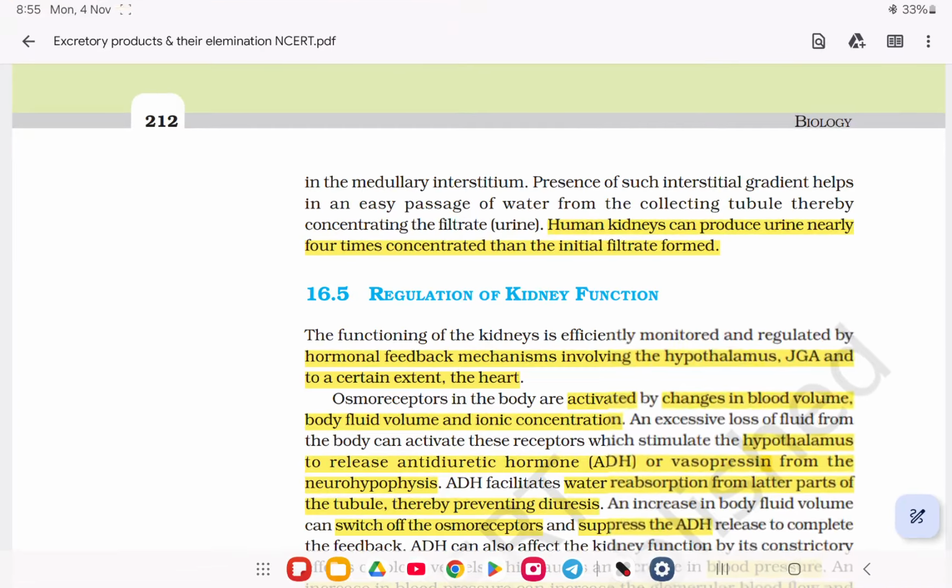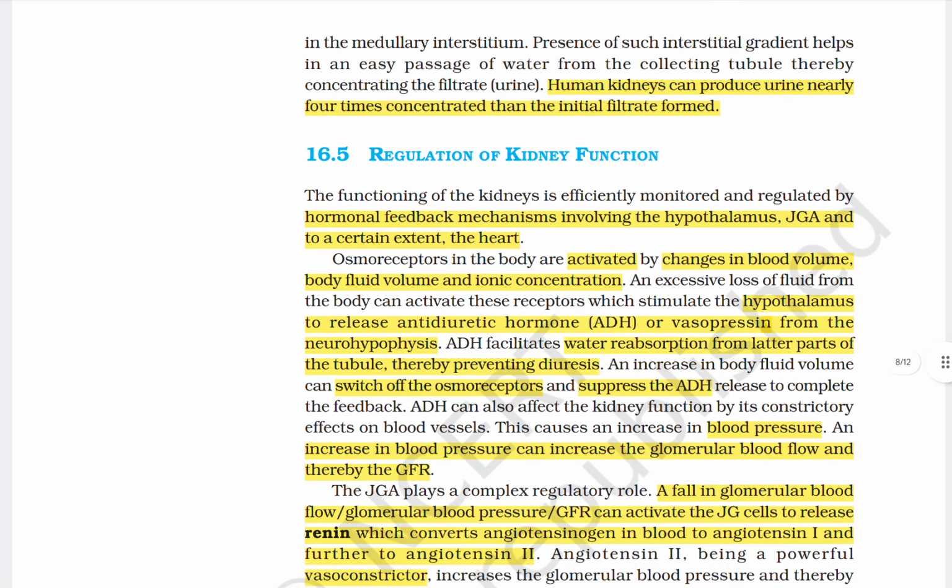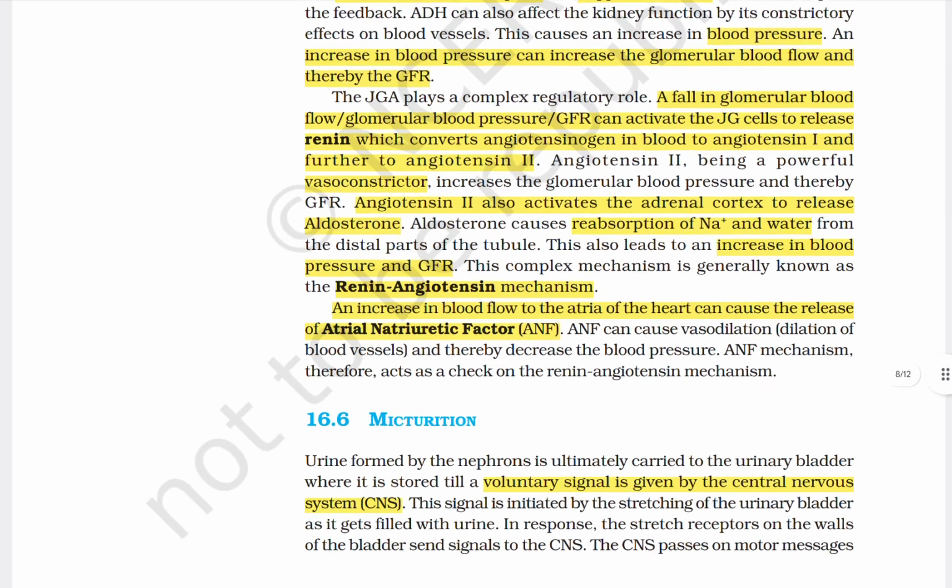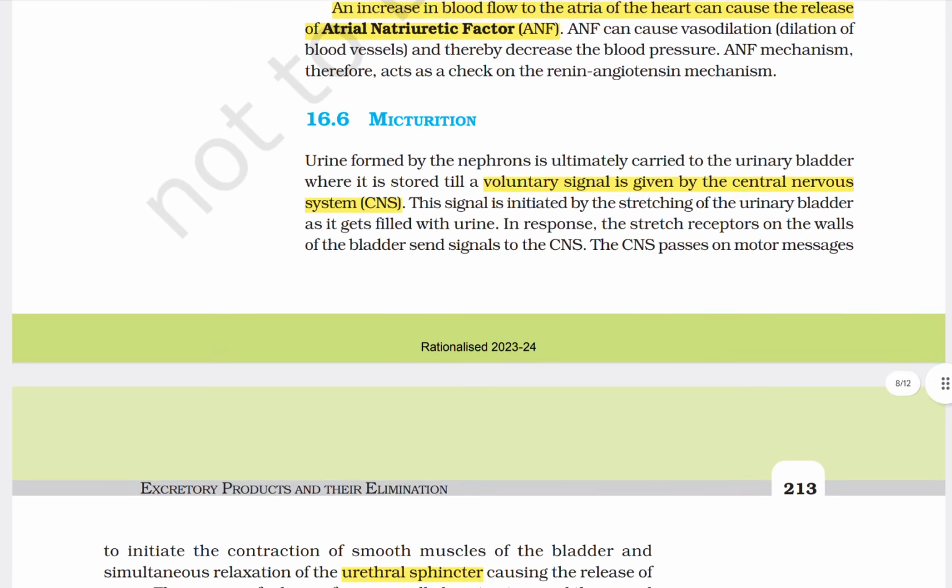Let's see your NCERT. Here you can see, before starting the regulation of kidney functions, let's start the micturition, which is the topic we go through in the PDF. Micturition means the release of urine from the body. As we all know, from the nephrons it is carried to the urinary bladder, then stored till a voluntary signal is given by the CNS. This signal is initiated by the stretching of the urinary bladder as it gets filled with urine.